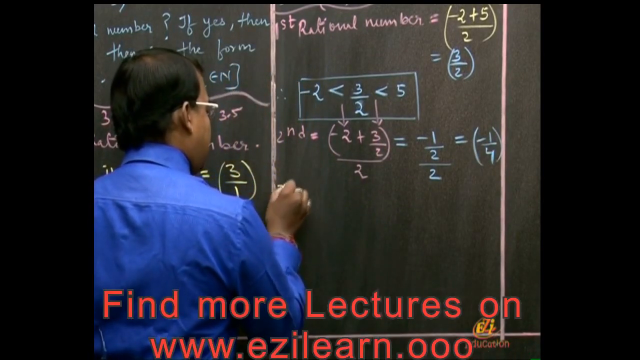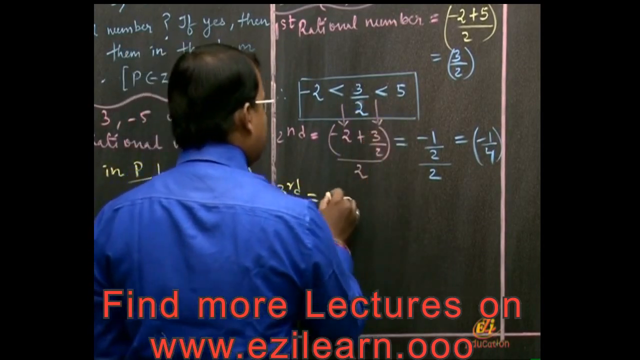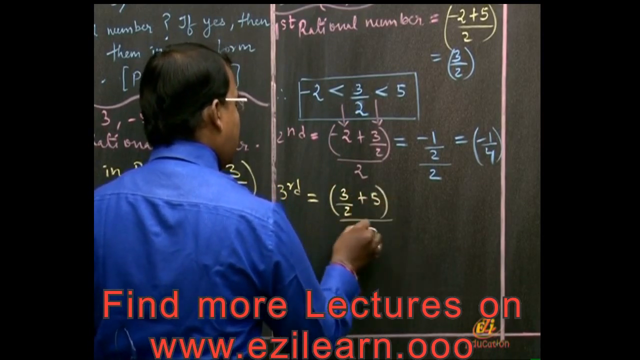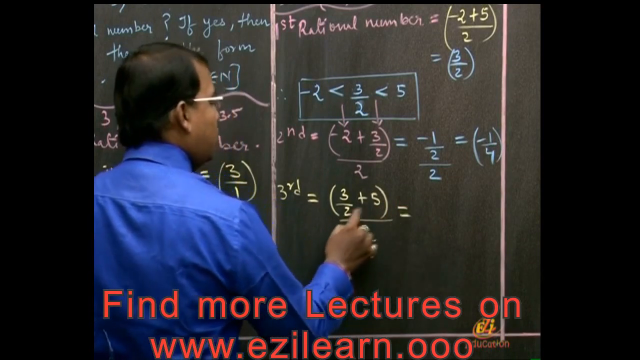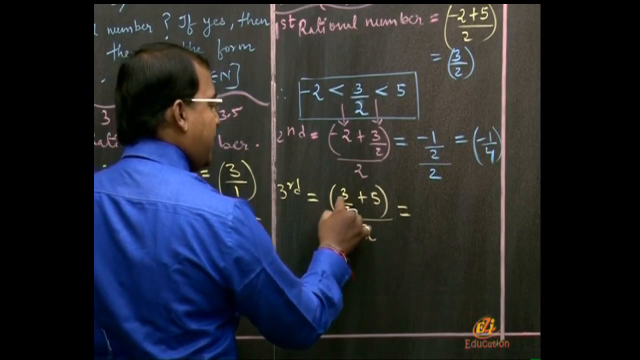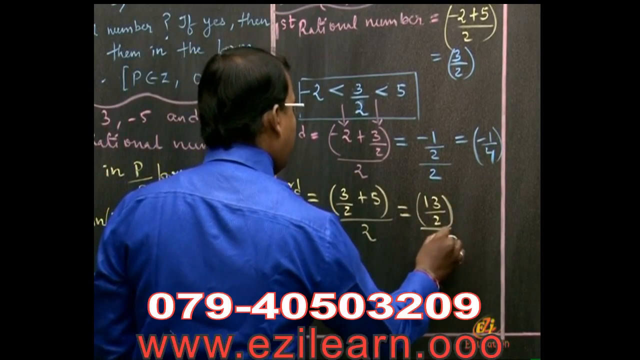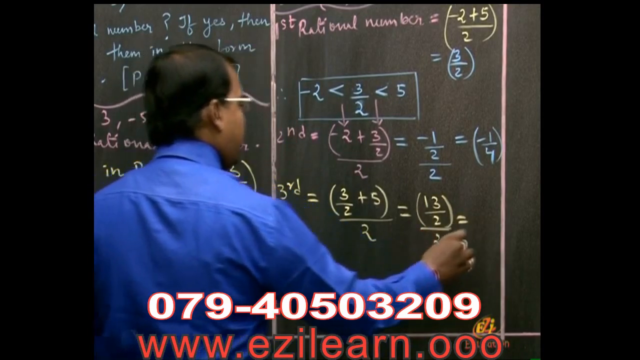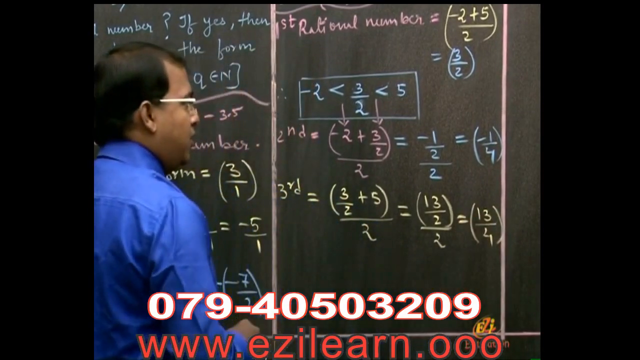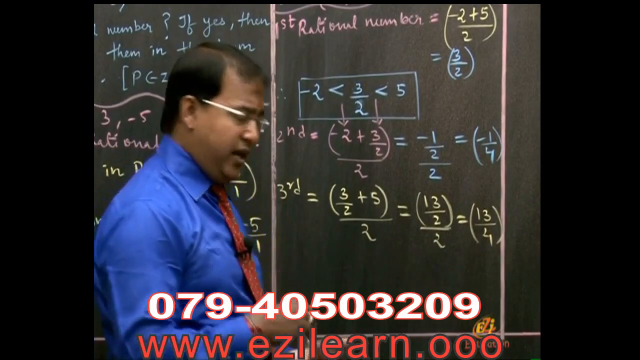Then comes the turn of the third number between these two. So it becomes (3/2 + 5) the whole by 2. 2 5s are 10. Is it visible to you? 2 5s are 10, 10 plus 3, 13 upon 2, the whole upon 2. The 2 goes there, becomes 13 upon 4. Now, friends, see, 3 numbers are available to us right now. Let us write in a proper form.